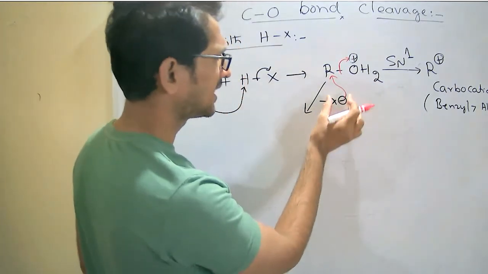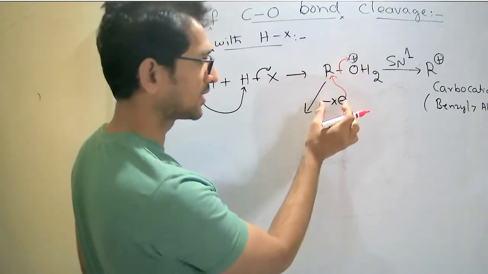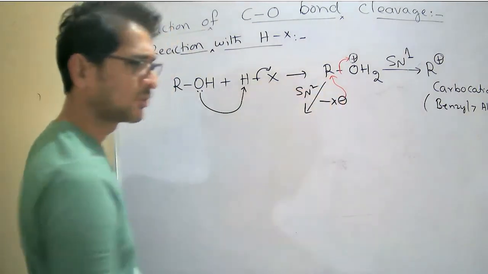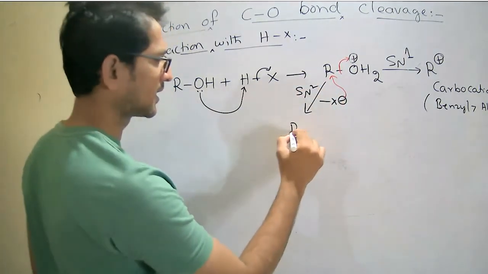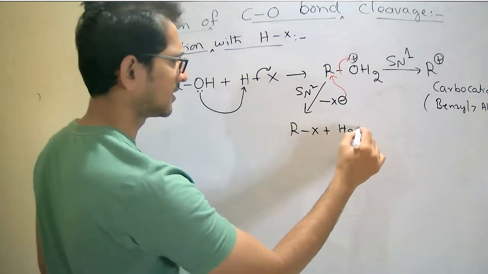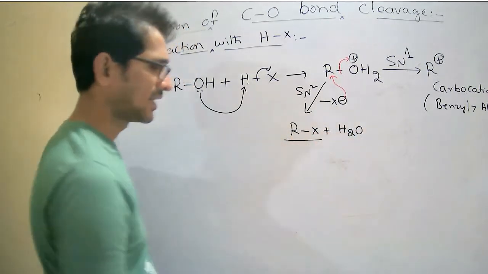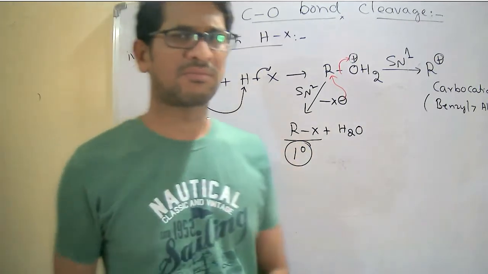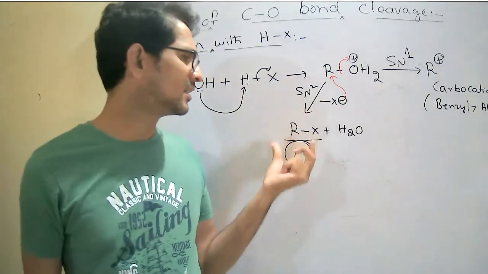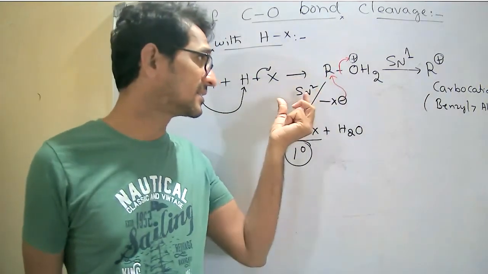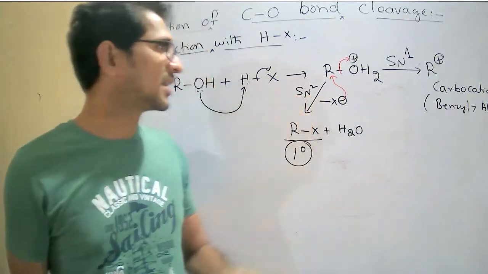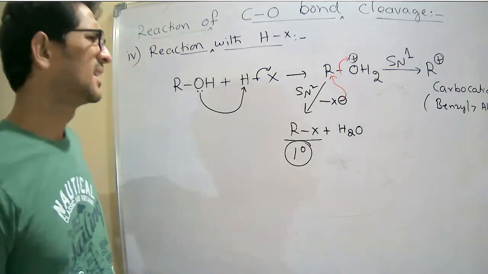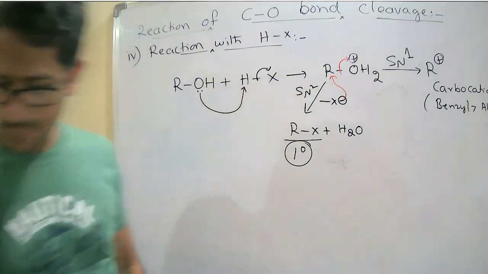So the nucleophile attacks the substrate, and it follows the SN2 mechanism with formation of the alkyl halide. Generally it prefers primary alkyl halides. If it is a primary alkyl halide, generally it follows the SN2 mechanism. Right. Okay.